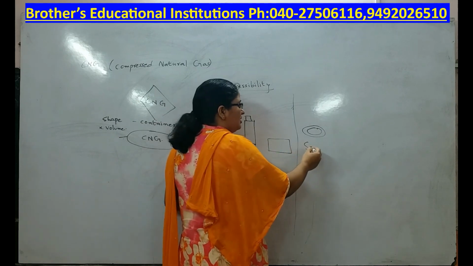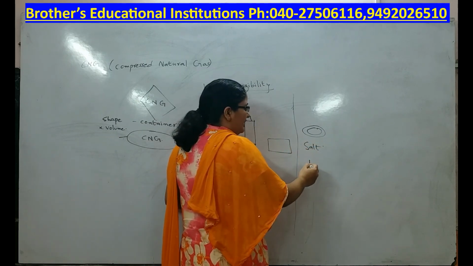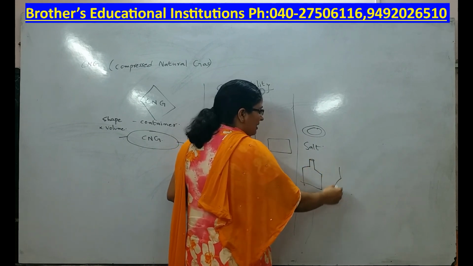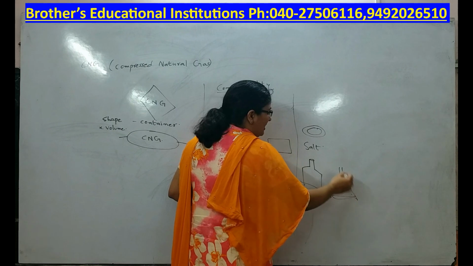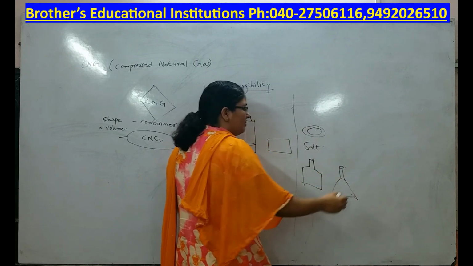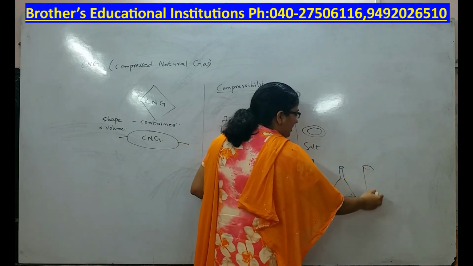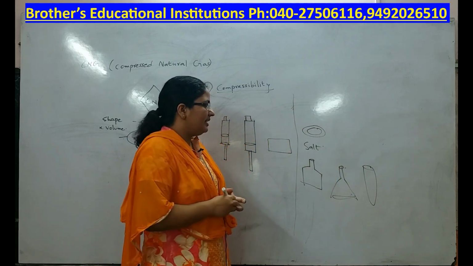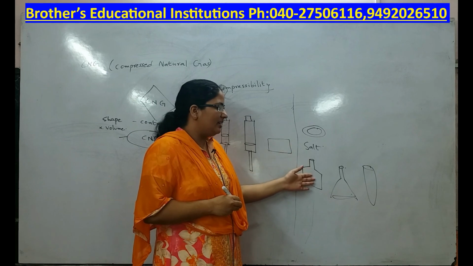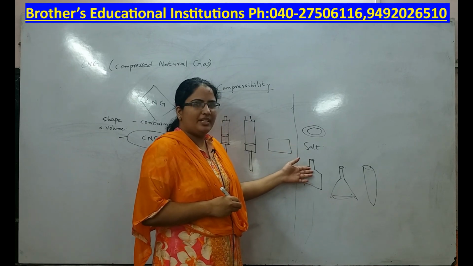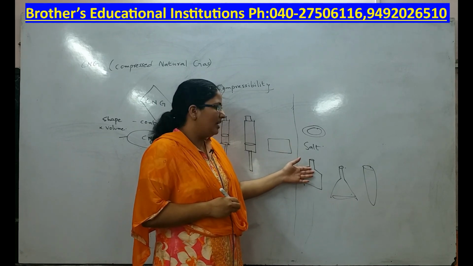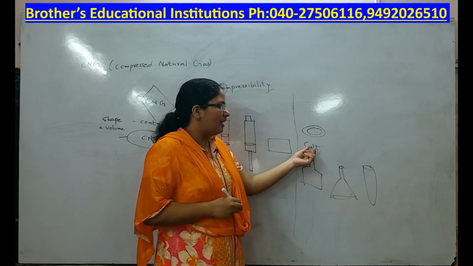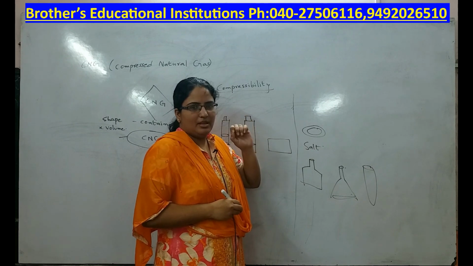Although it is a solid, you can fit it into different containers having different shapes like this. That means here it is taking the shape of the container. Generally solids should have fixed volume and fixed shape, but salt is able to take the shape of the container. That is because salt has some air gaps in it.